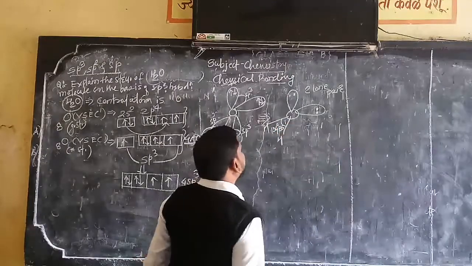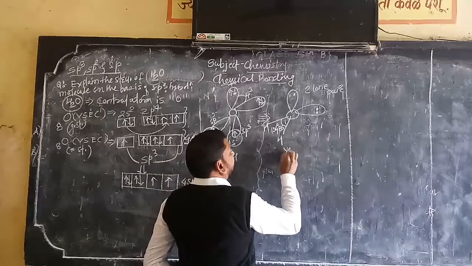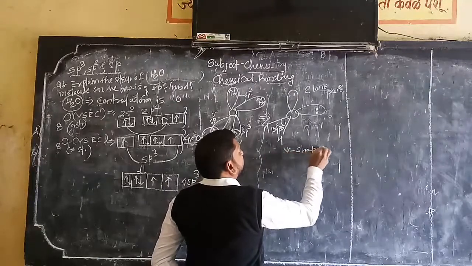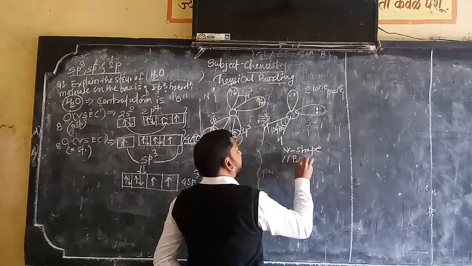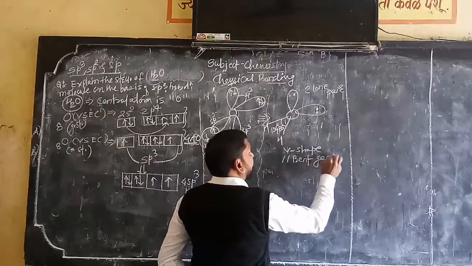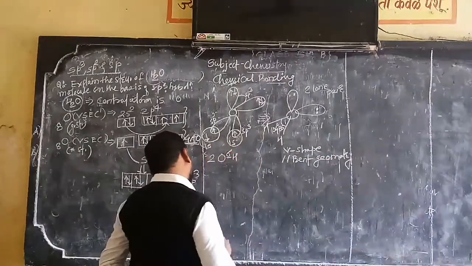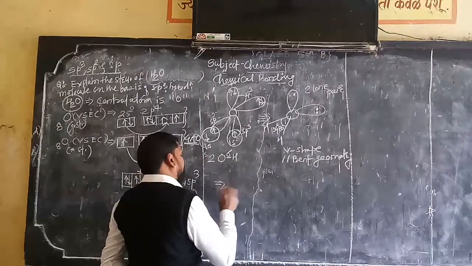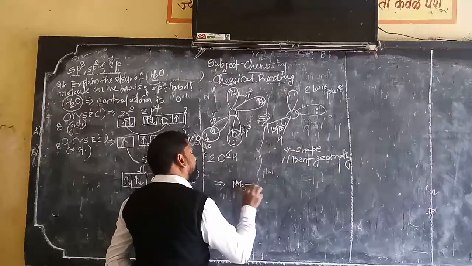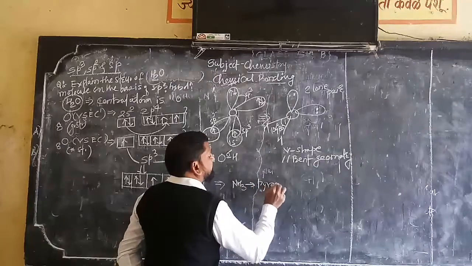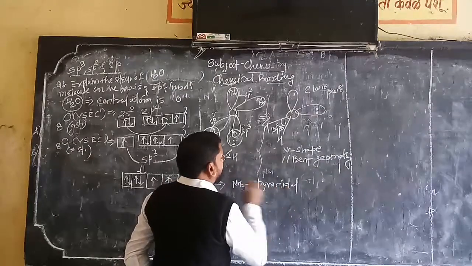Such a geometry is called V shape, or some people call it bent geometry. In ammonia, I forgot to tell the name: the geometry is pyramidal.